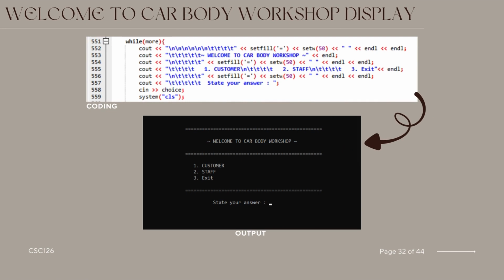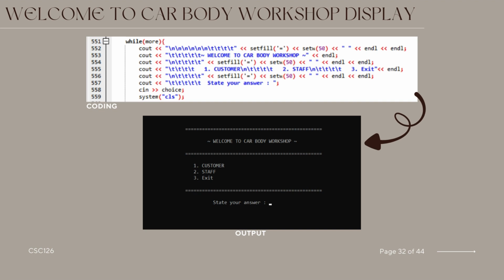The provided C++ code sets up a menu-driven interface within a while loop for a car body workshop program. The loop continues as long as the variable more is true. The console displays a welcoming header with a decorative border, presenting three options: 1 for customer, 2 for staff, and 3 for exit. Users are prompted to input their choice, and the console screen is cleared for readability. The menu structure allows users to navigate between different functionalities within the car body workshop program, with the loop ensuring continuous interaction until the user decides to exit.